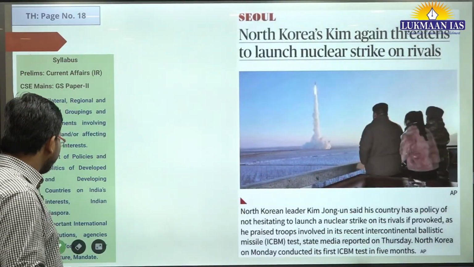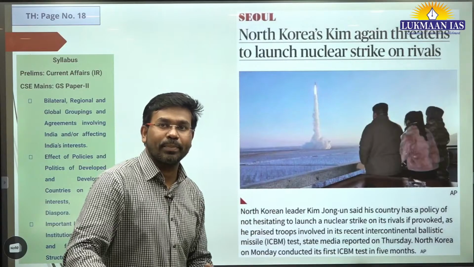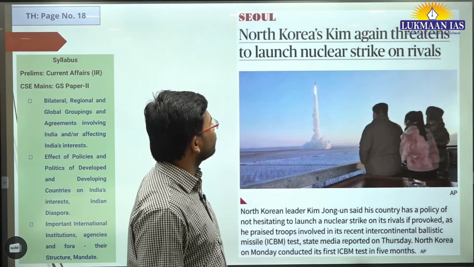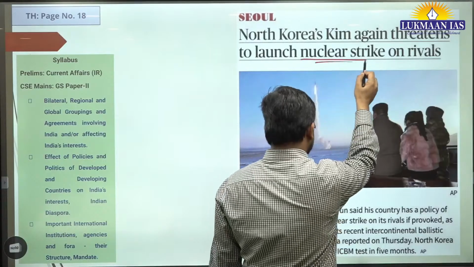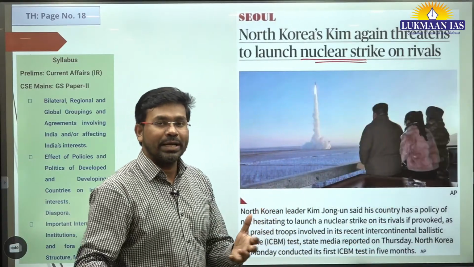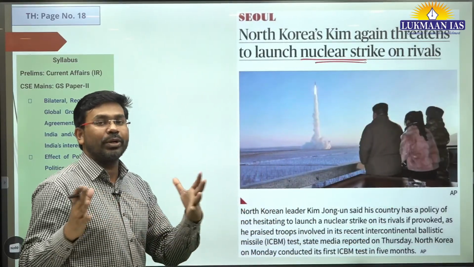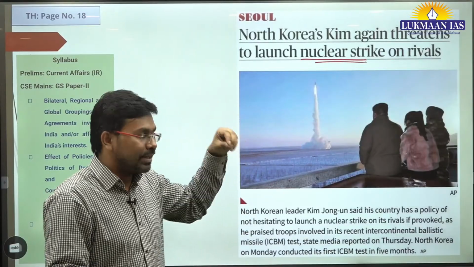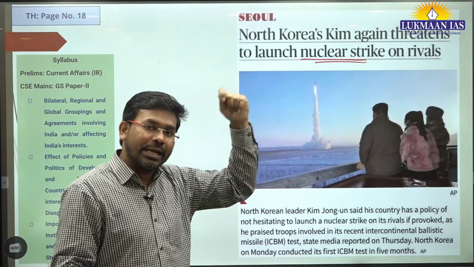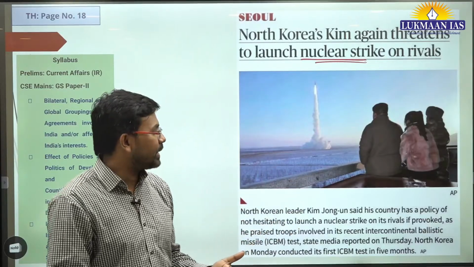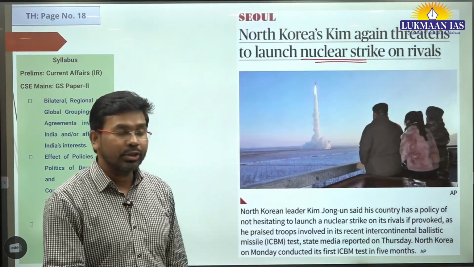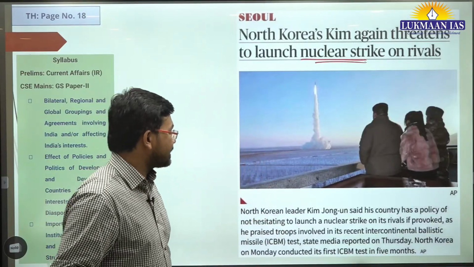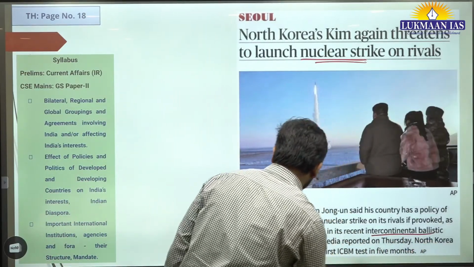Now at last we have another topic. This is going to be the last topic of the day. It says North Korea's Kim again threatens to launch nuclear strike on rivals. North Korea, as we know, is a dictatorial regime. Kim Jong-un is the leader, like his father and grandfather, who have been ruling over that country. He is also ruling. And North Korea has been testing different kinds of nuclear weapons, and recently it tested an intercontinental ballistic missile.